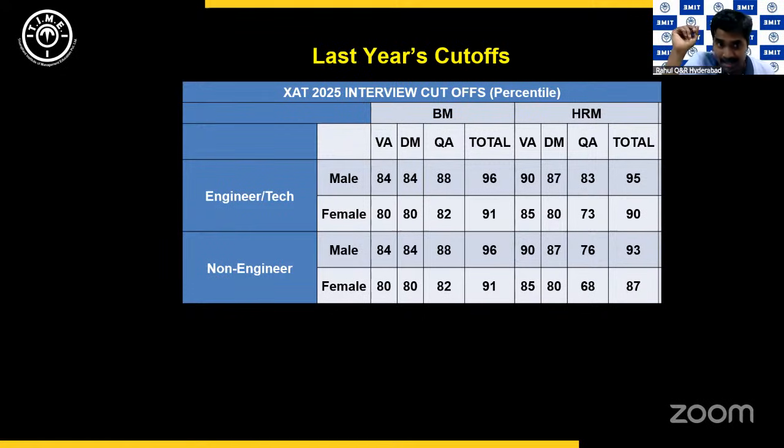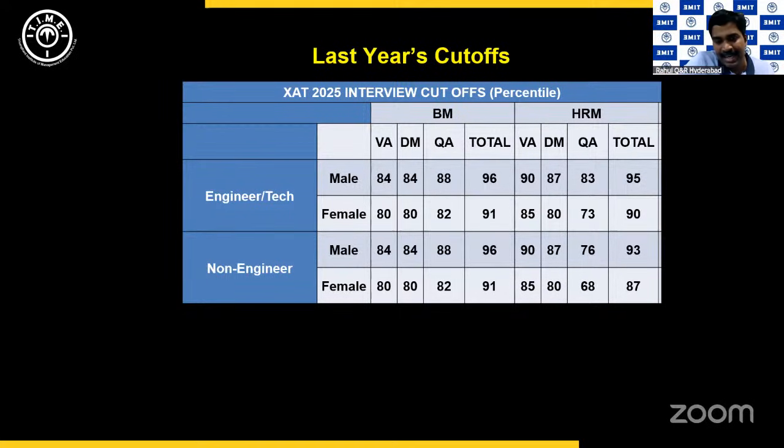be pretty important, right? You can see the male cutoffs are different and the female cutoffs are different. The cutoffs are different for engineers and people from a tech background and for people from a non-engineering background, right? For example, for BM, the overall cutoff would be 96 percentile for an engineering male, while it is 91 percentile for an engineering female. For a non-engineering male and female, the overall cutoffs are still the same, but the sectional cutoffs are different for the males and females, right?